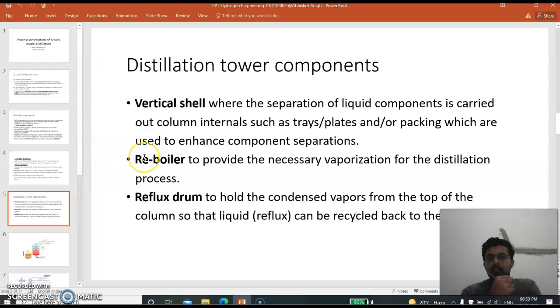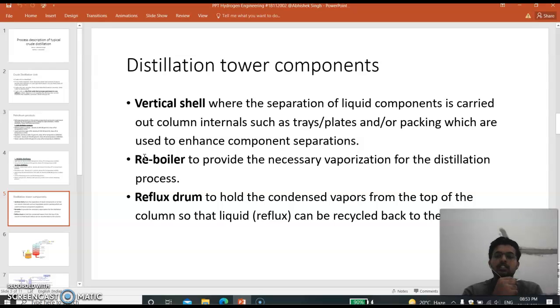Now the distillation tower components. The main component of the distillation tower is first the vertical shell, where the separation of liquid components is carried out, with column internals such as trays, plates or packing, which are used to enhance component separations.